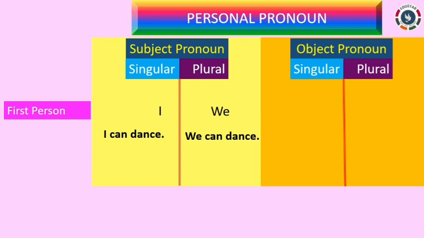Now read these sentences. Give it to me. Give it to us. In the first sentence, give it to me, here me is in singular form. Give it to us, here us means in plural form.